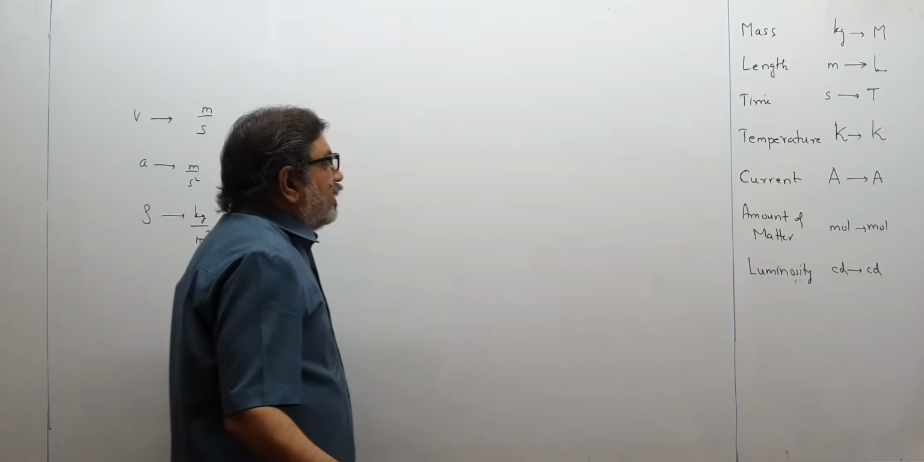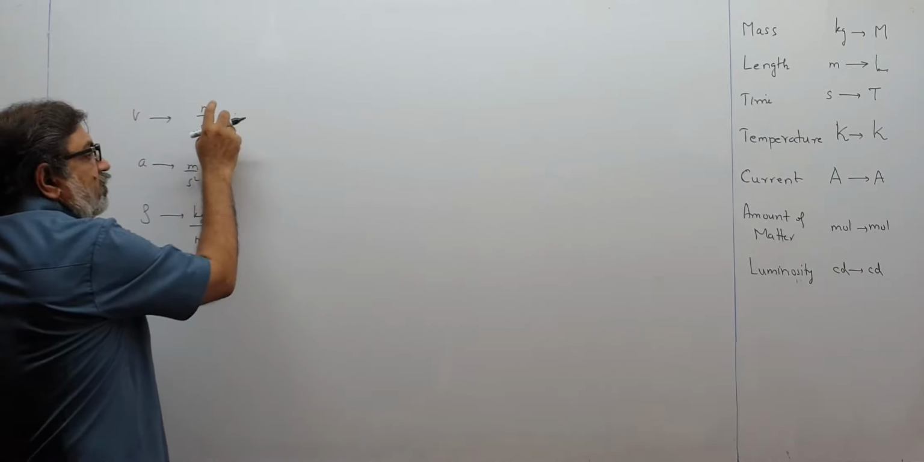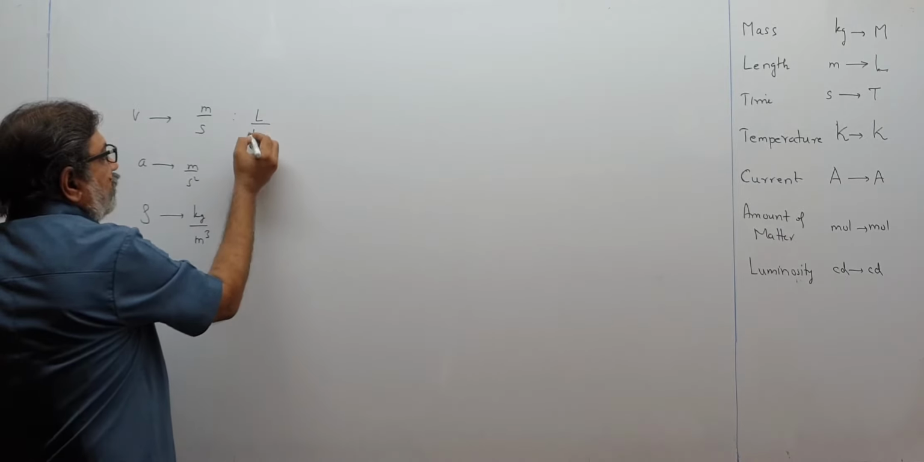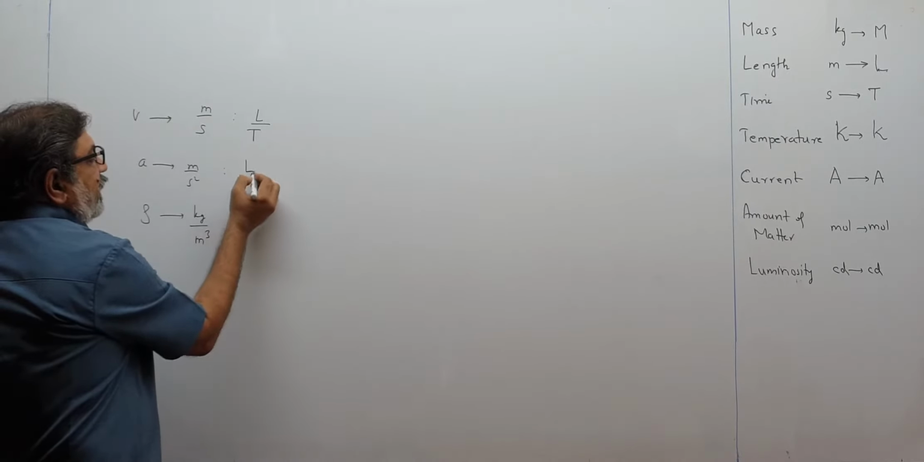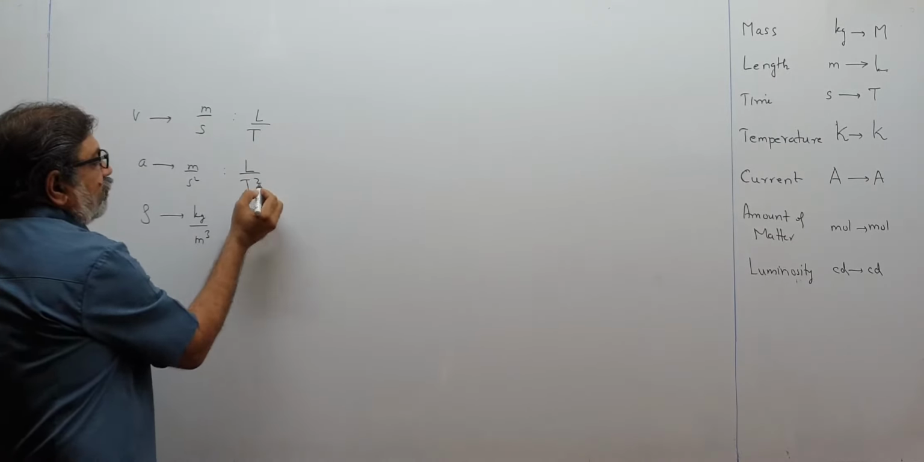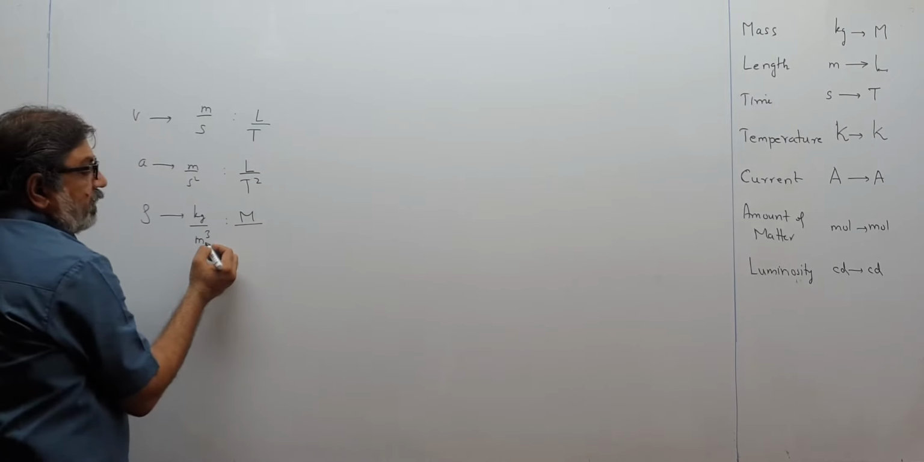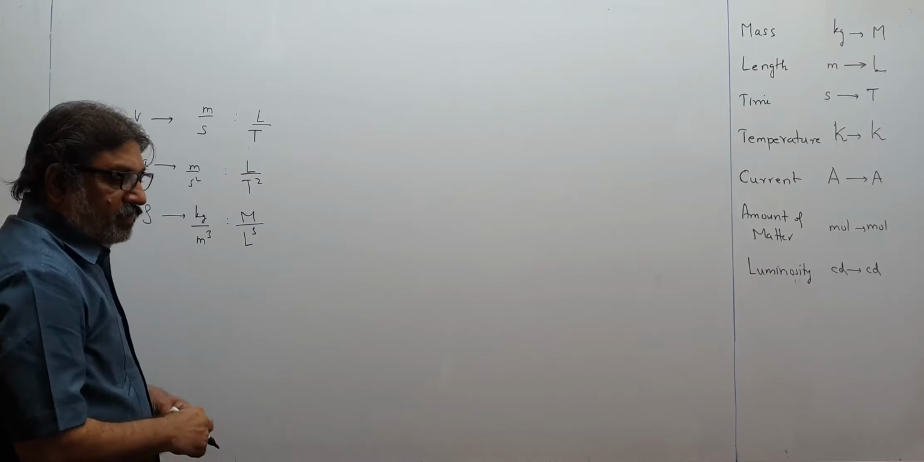Suppose the unit is meter per second square. Meter means length, so this will be L. Second means time, so this will be time square. Similarly, kilogram per meter cube: kilogram means mass, meter means length, so L cube, we will think like this.